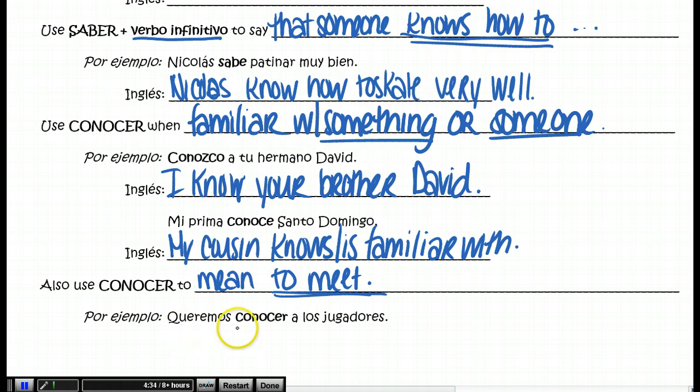So for example, down here, queremos conocer a los jugadores. We want to meet the players. Okay? If you think about it, usually we would say we met the players. If you're not saying we want to meet or we can meet or something like that, usually conocer on its own, unless in the past tense, will not mean to meet. So just keep in mind that sometimes it means this, but a lot of times it does not.